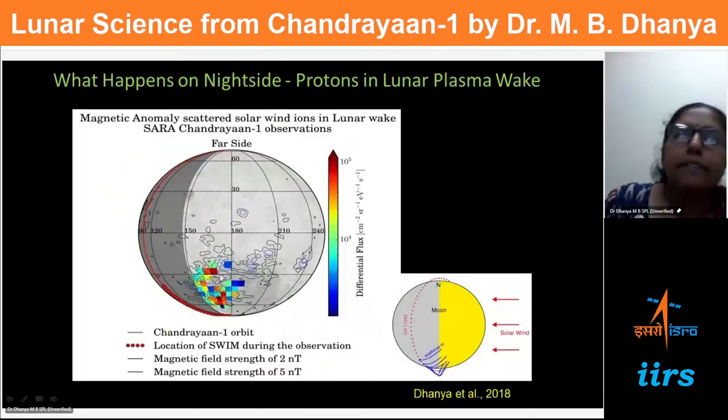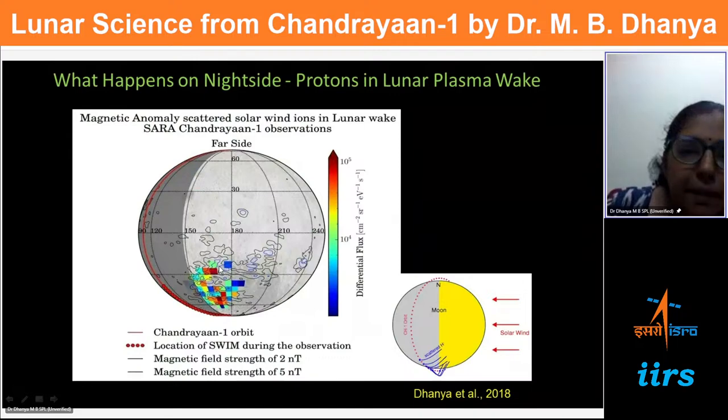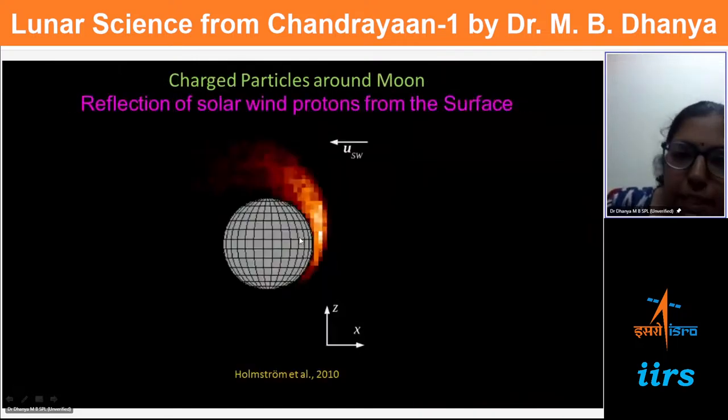Now we were talking about all this happening when the solar wind comes, interacts, and then gets reflected, scattered, etc. from the anomaly, from the surface. Now, what will happen? Suppose the sun is here. This is the night side of the moon. What will happen on the night side of the moon?